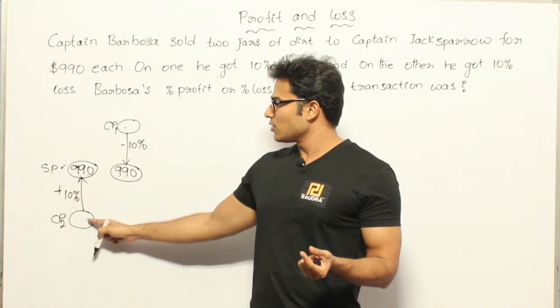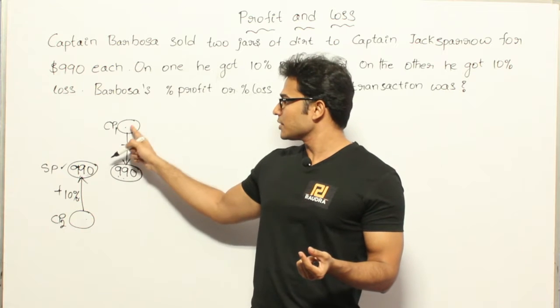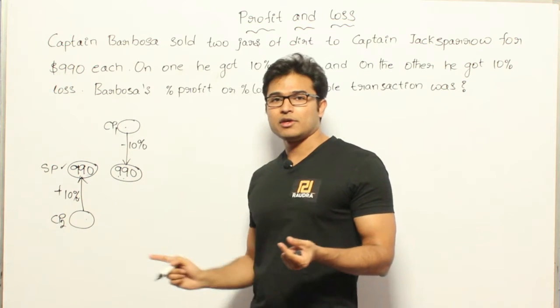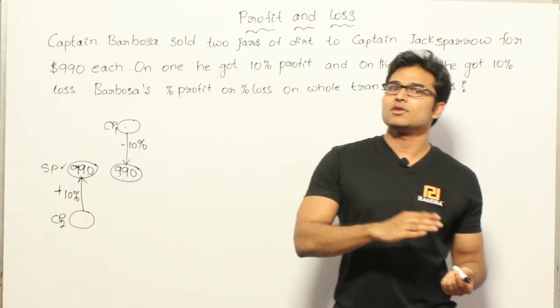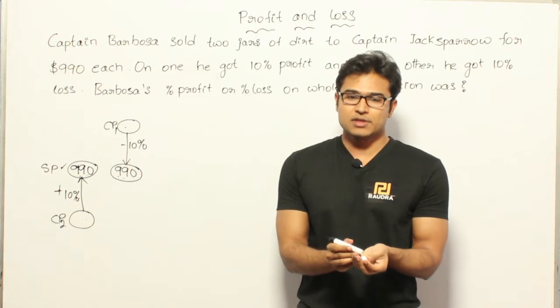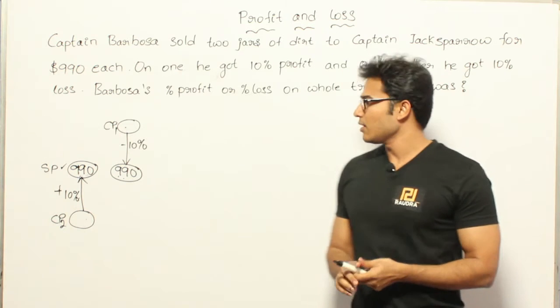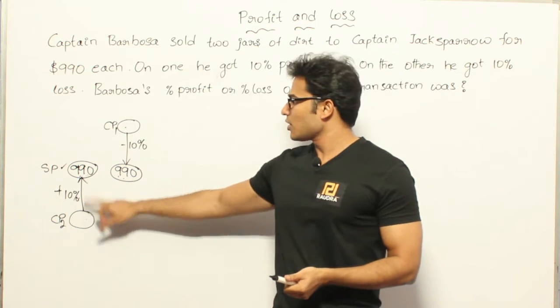And after finding it out, you can know whether your total cost price is high or total selling price is high. Depending on that, you can decide whether it is a loss or profit on the total transaction. Depending on that, you can find out loss percent or profit percent. Got it? Okay. Now let's try to find out these cost prices.